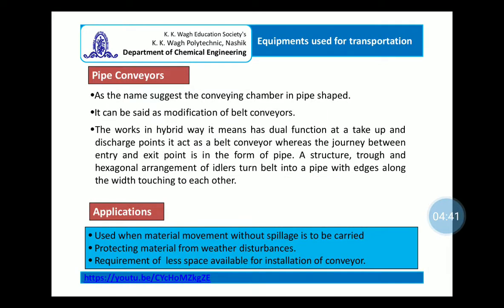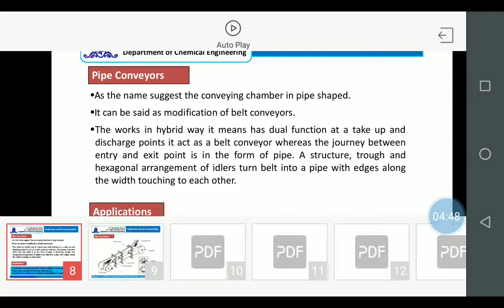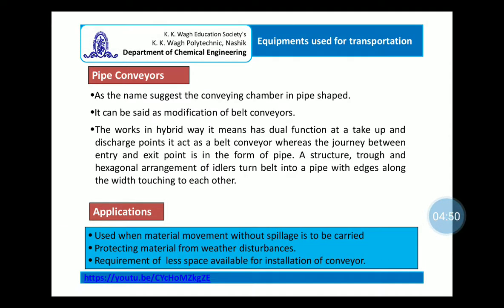Now next is pipe conveyor. As the name suggests, the conveyor chamber is in a pipe shape. Rather, it is the modification of belt conveyor. It works in a hybrid way. What does it mean? Whenever we see the figure, you will clearly understand it. Basically, at the take up and the discharge point, it acts as a belt conveyor, whereas the journey between entry and exit point is in the form of a pipe.